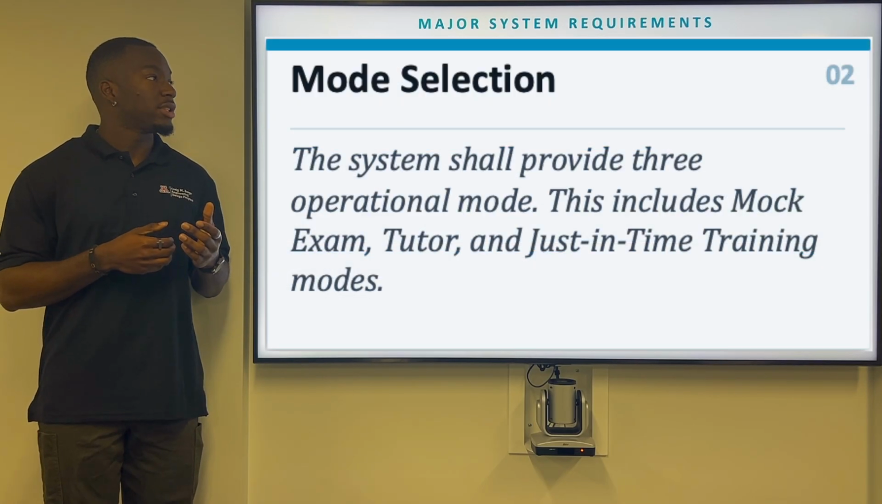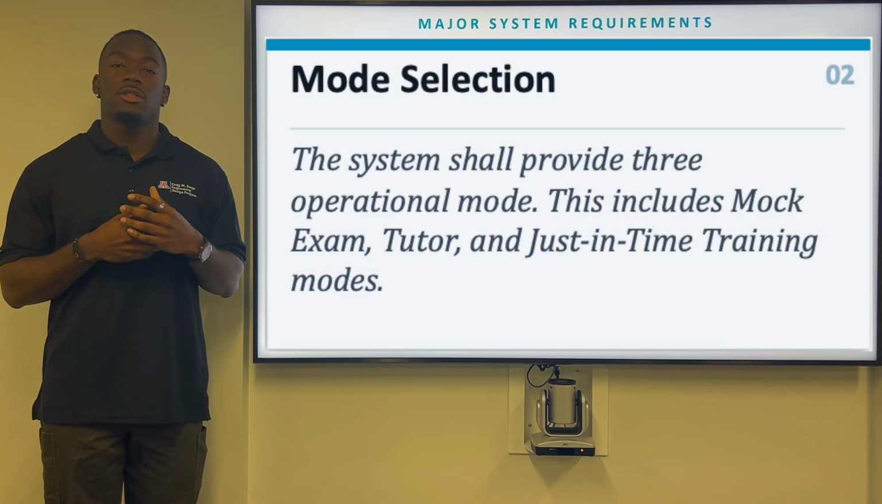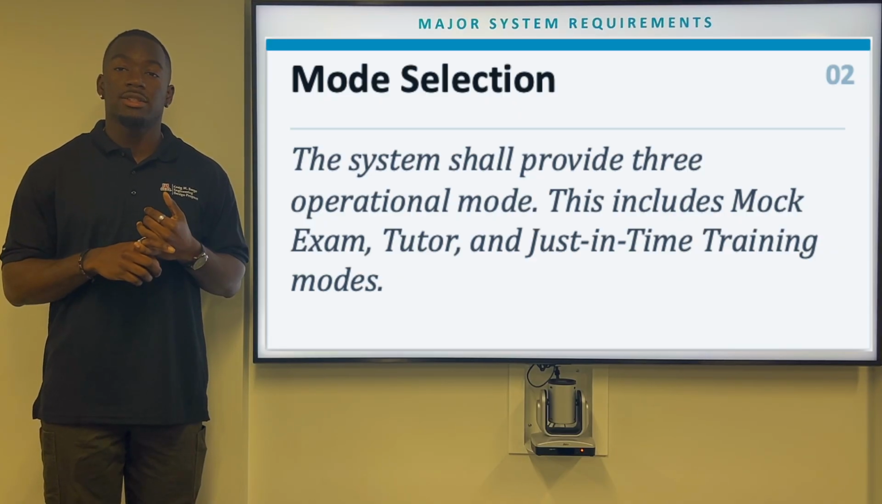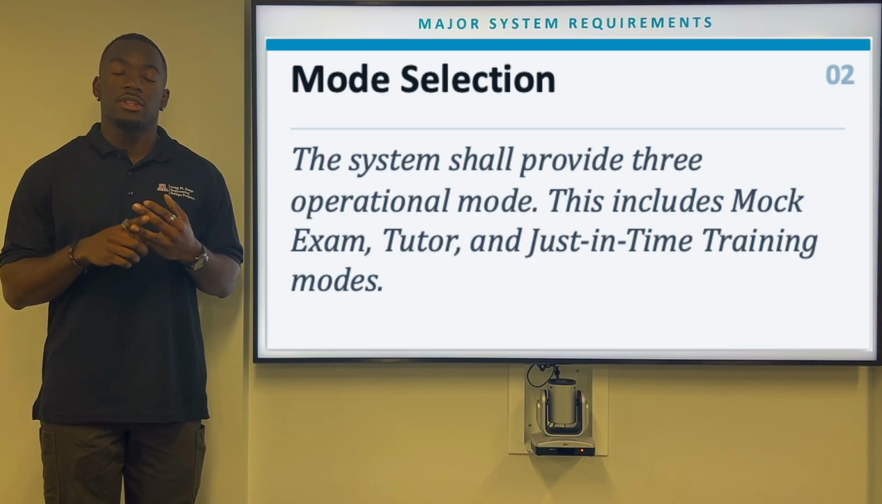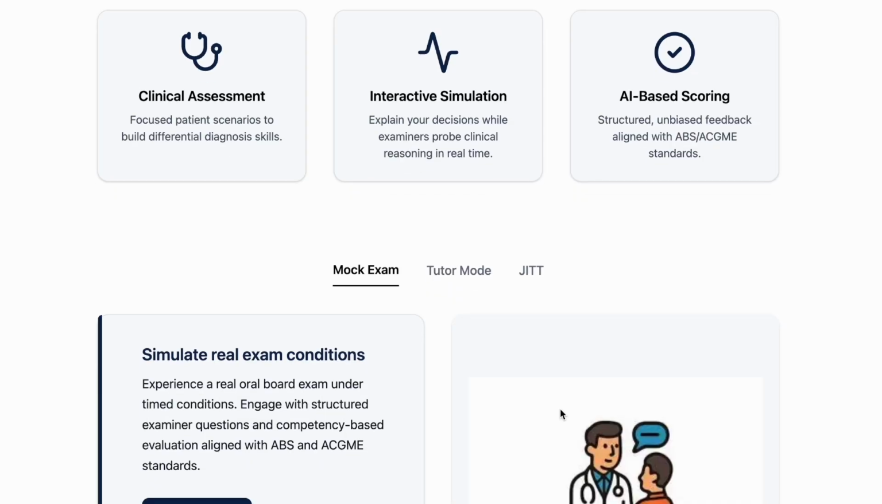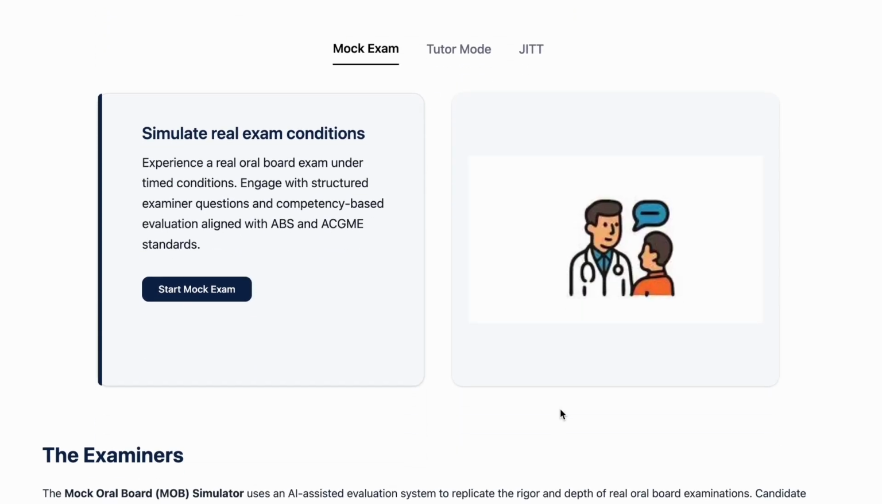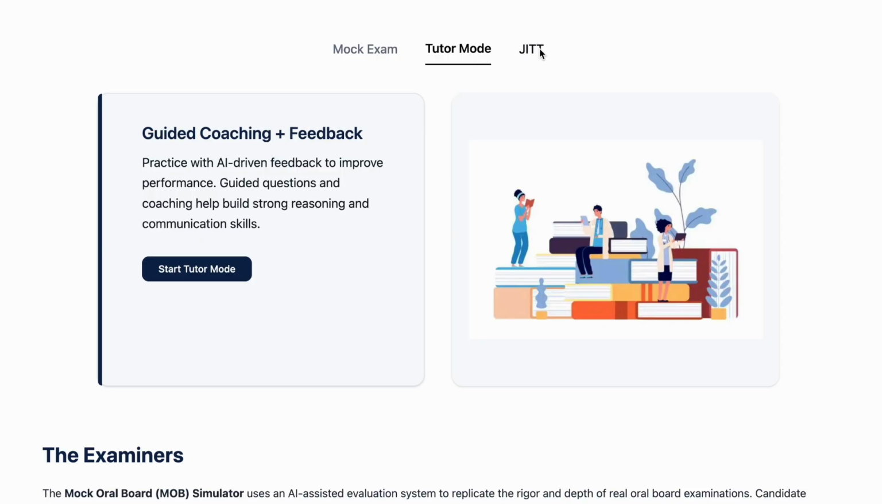Second, we have our mode selection. The system shall provide 3 operational modes. We have the mock exam, the tutor mode, and the just-in-time training mode. Here we have our 3 operational modes along with descriptions. This way the user can select exactly how they want to practice.